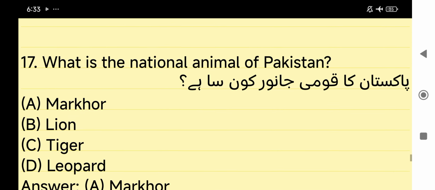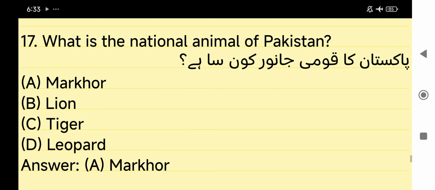What is the national animal of Pakistan? Answer is markhor. What is the national animal of Pakistan? Answer is markhor.